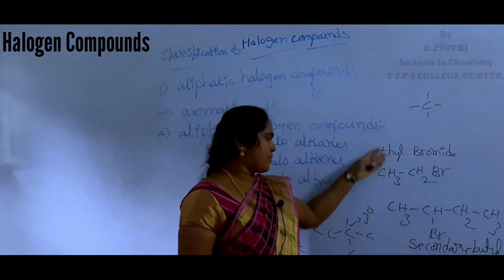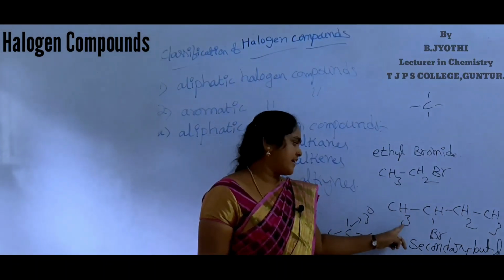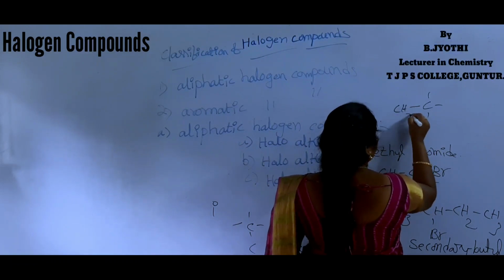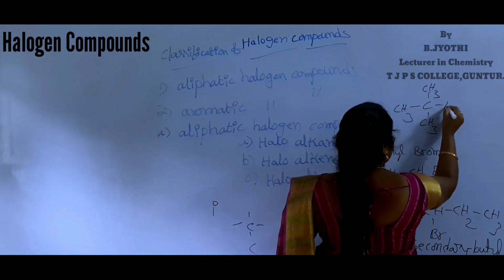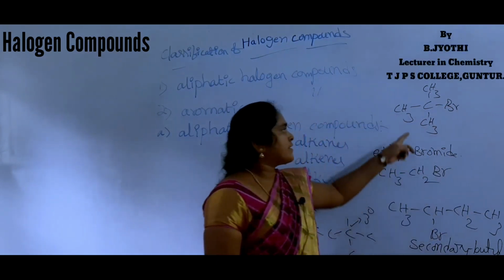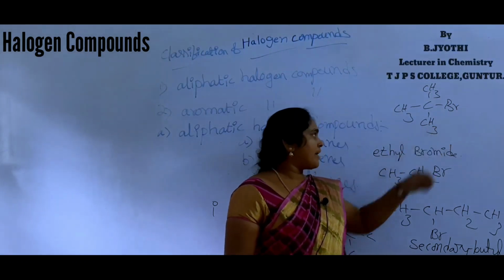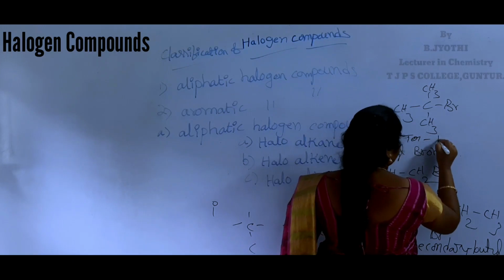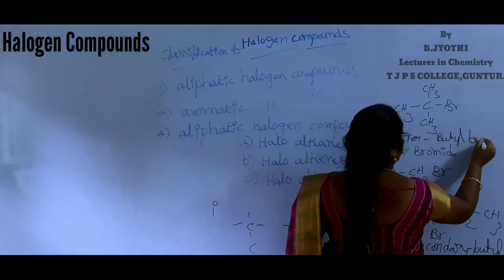This is the primary carbon. This is the secondary carbon. Tertiary. Tertiary butyl bromide. This compound name is tertiary butyl bromide.